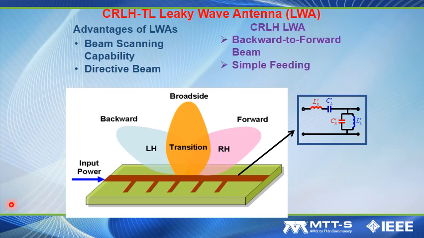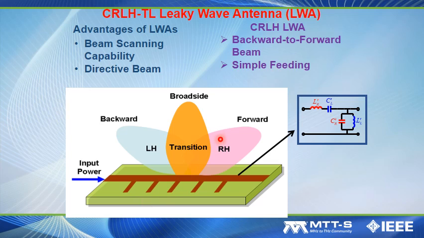For instance, in this case, if we inject the power from one of the ports of the antenna, depending on the frequency, if it's operated in the left-handed regime, the beam will go to the backward direction. If it operates at the center frequency where beta is equal to 0, then the main beam will go to the broadside. On the other hand, if beta is positive and we operate it in the right-handed region, then the beam will go to the forward direction.